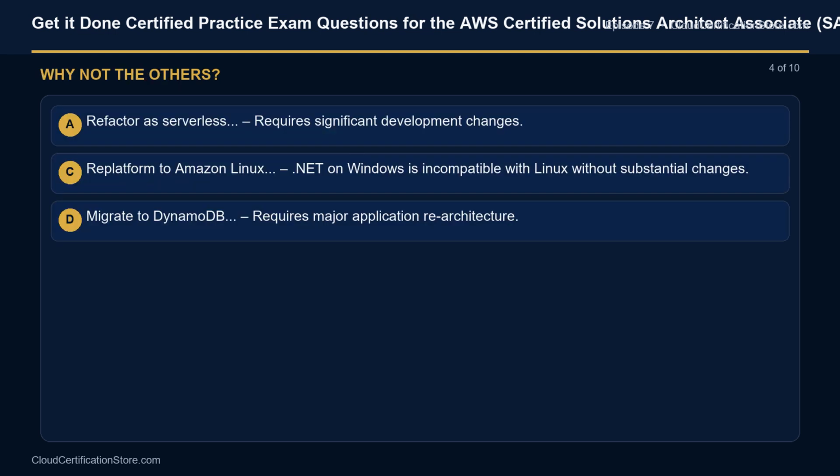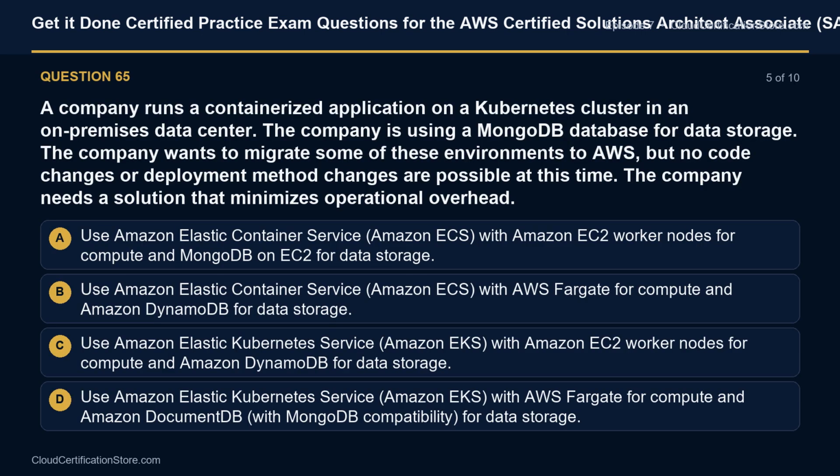Why not option A? Refactor as serverless. Requires significant development changes. Why not option C? Replatform to Amazon Linux. .NET on Windows is incompatible with Linux without substantial changes. Why not option D? Migrate to DynamoDB. Requires major application re-architecture.